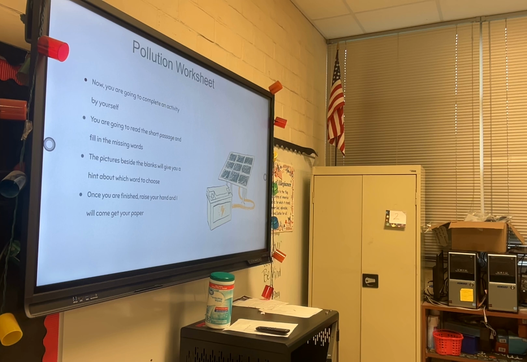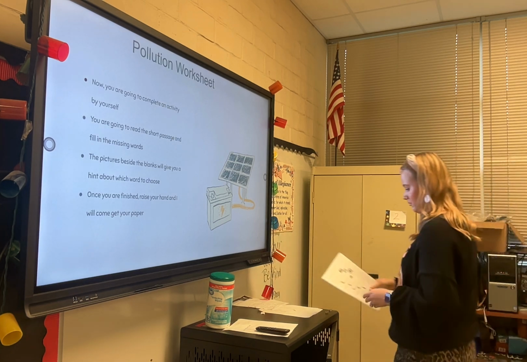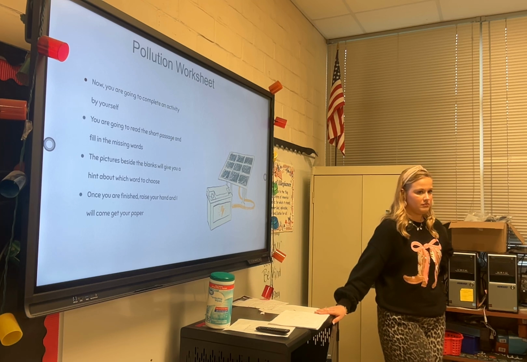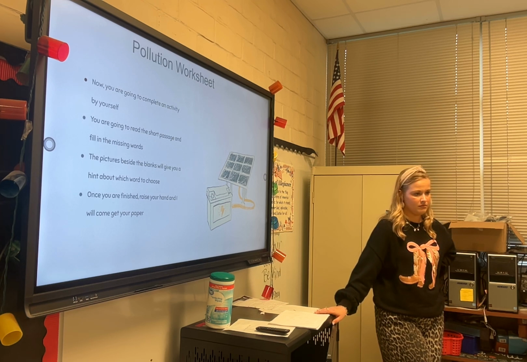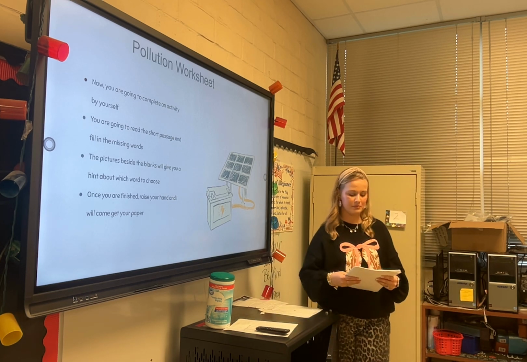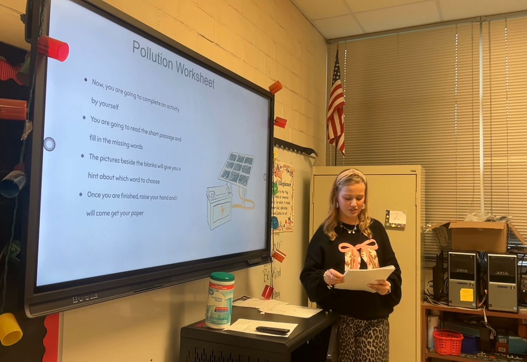It's asking about the 4 types of pollution that we talked about. So you just name what the pictures were? Mm-hmm. You just pretty much name what's in the pictures.